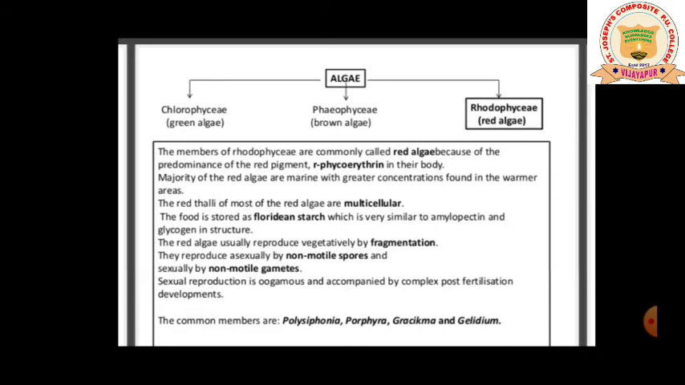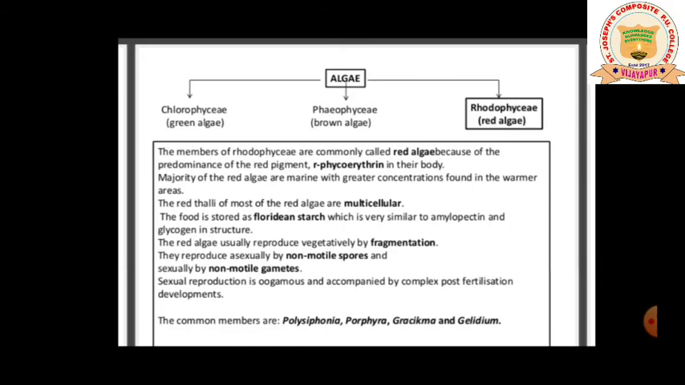The red algae usually reproduce vegetatively by fragmentation, same as brown algae. They reproduce asexually by non-motile spores and sexually by non-motile gametes. There were motile spores called zoospores in the case of brown algae; in brown algae, zoospores were the asexual reproductive structure. Here in the case of Rhodophyce, it is non-motile spores. Coming to sexual reproduction, it is by non-motile gametes, the gametes which cannot move.